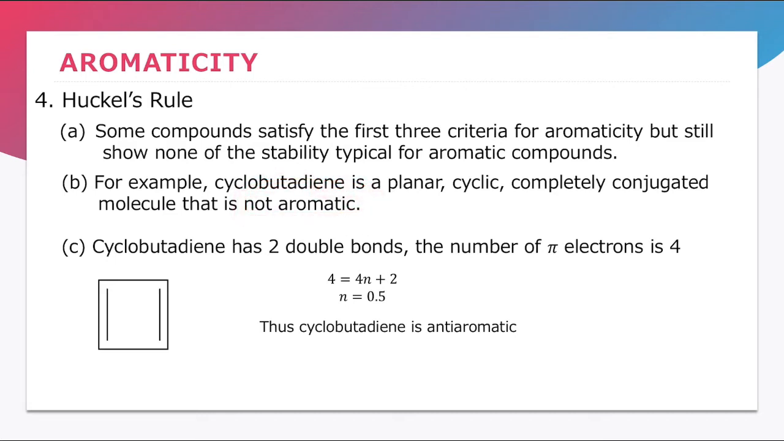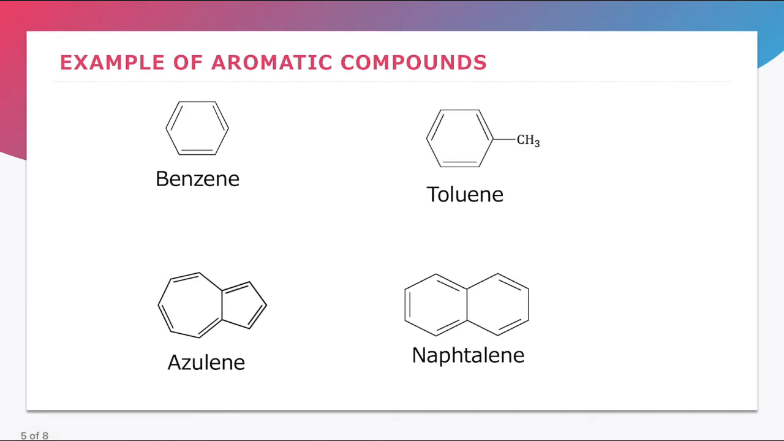Apa Huckel's rule cakap? So kita tahu cyclobutadiene ada 2 double bonds, therefore the number of pi electrons is 4. Bila kita gantikan dia di dalam rumus Huckel's rule, kita akan dapat n sama dengan 0.5, which is non-integer. Therefore, cyclobutadiene is anti-aromatic. And this is an example of a few aromatic compounds.